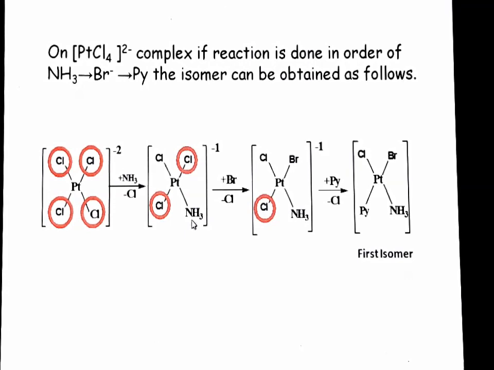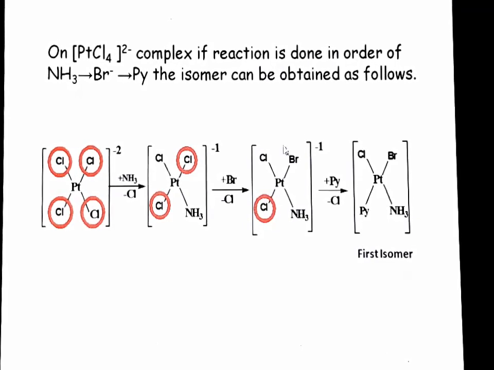So now you can see ammonia gets attached here, and now we will compare the trans effect of ammonia and chlorine. Since the trans effect of chlorine is more than ammonia, so in second part when bromine reacts with this compound, in this substitution reaction, either this chlorine or this chlorine will be substituted, because this chlorine is trans to this chlorine and this chlorine is trans to this chlorine. So we will get this compound.